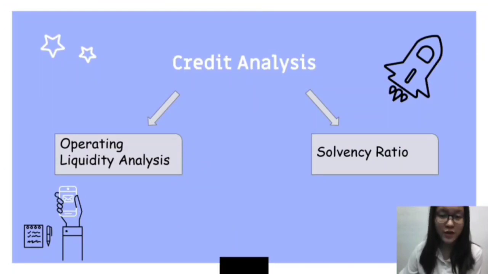So today I would like to evaluate the credit analysis of the selected companies and discuss the advantage of each ratio related to credit analysis. First, credit analysis is a type of financial analysis used to assess the riskiness of debt instruments issued by the company, which can also determine its capacity to fulfill its commitments. Credit analysis is very important for banks, investors, and other external funders, and it is estimated using operating liquidity analysis and solvency ratios.